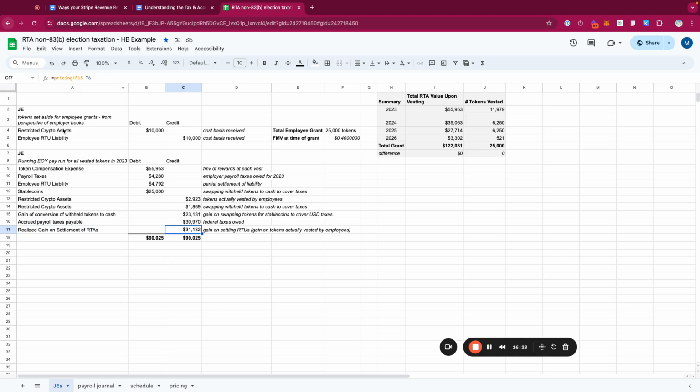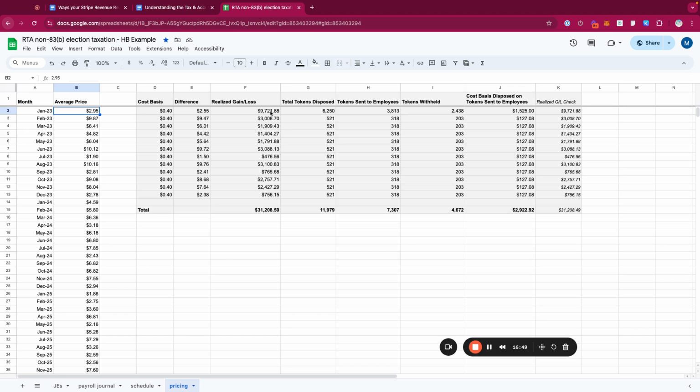So when they first recorded these assets, they were roughly 0.4 cents. But the value has likely fluctuated a lot between the initial journal entry here and when the liability was settled and the RTAs were officially transferred over to the employee.